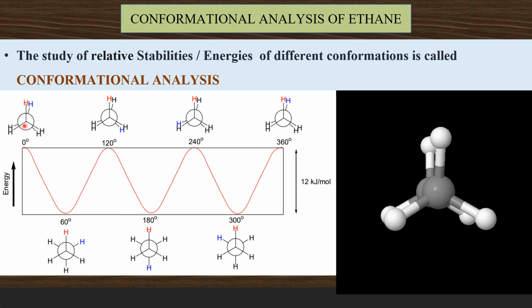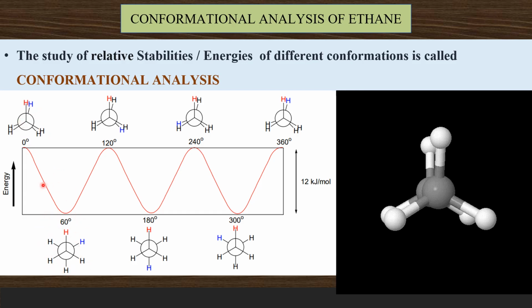In the case of ethane, you have two carbon atoms, one in the front and one at the back. Here all the CH bonds are eclipsing. Now keeping the front carbon rigid, I am going to rotate the backside carbon by 60 degrees. When I do a 60-degree rotation, this CH bond with the blue color moves away and we get this conformation.